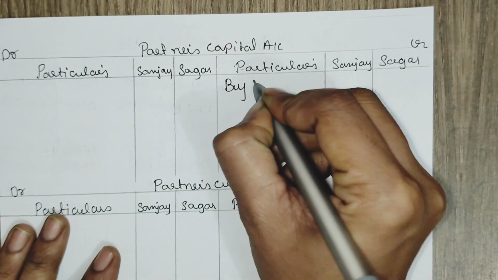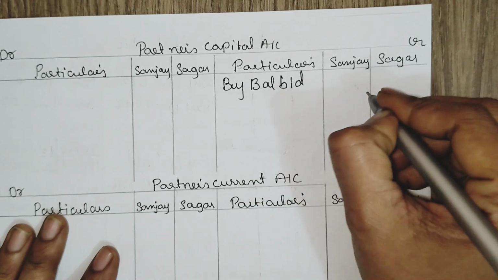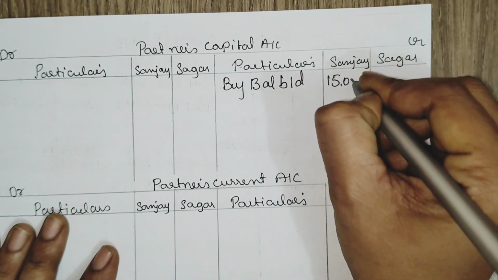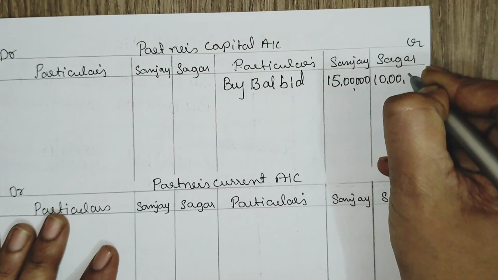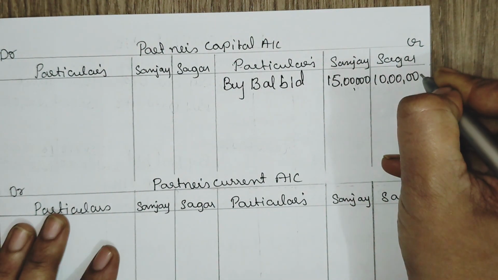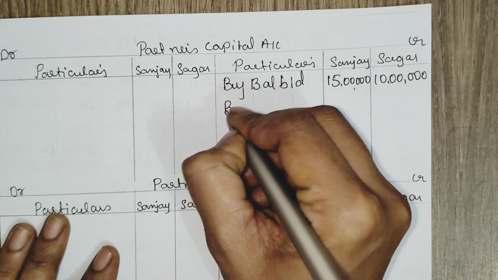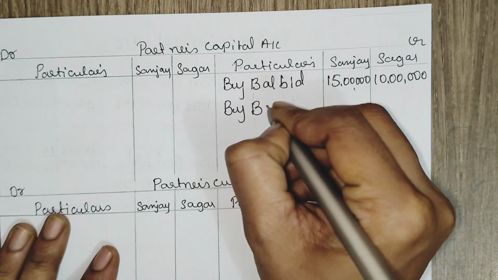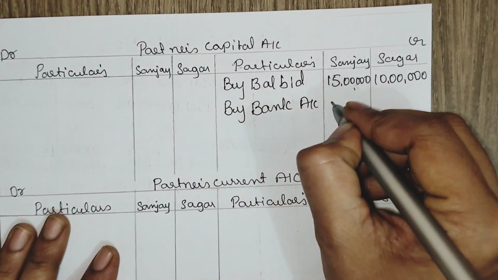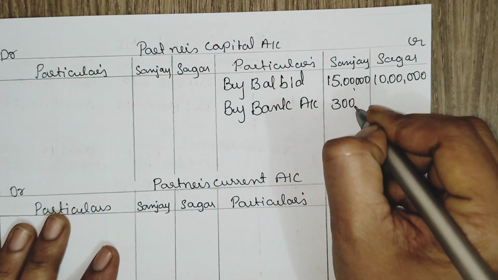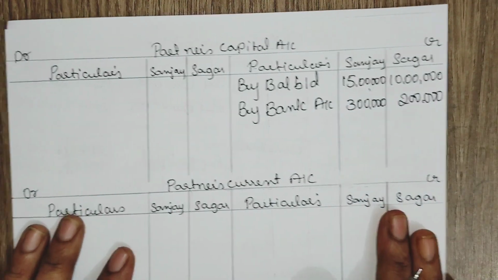By balance brought down, it is 15 lakh, 10 lakh. Then we have addition to the capital, that is additional capital. We are crediting in bank account 3 lakh, 2 lakh.